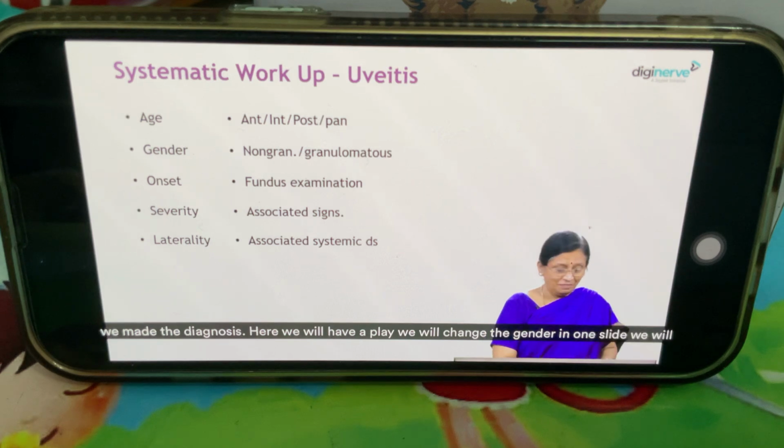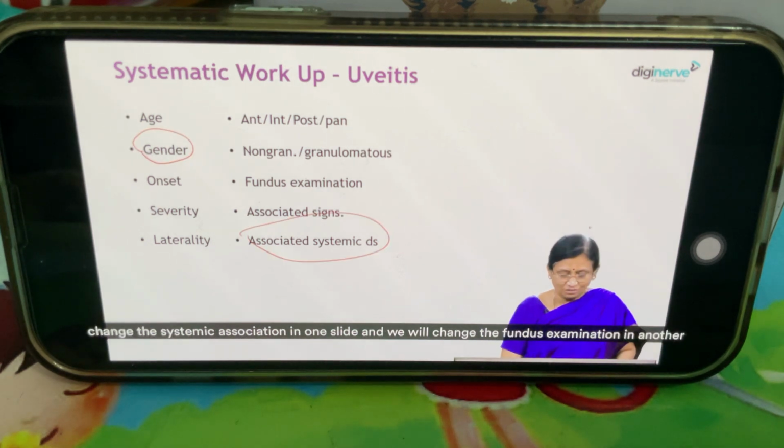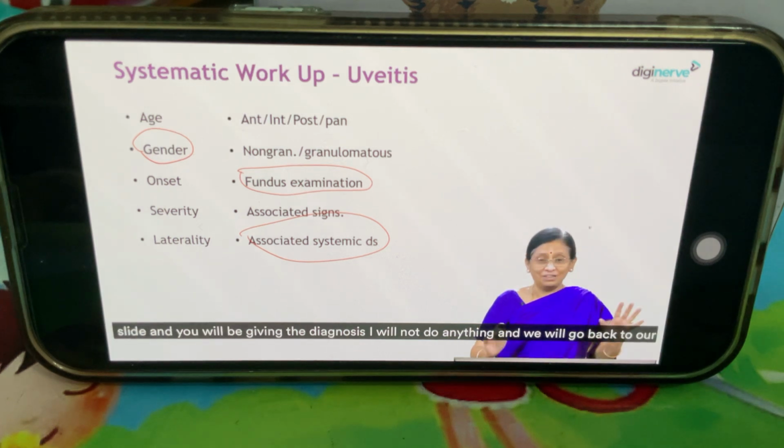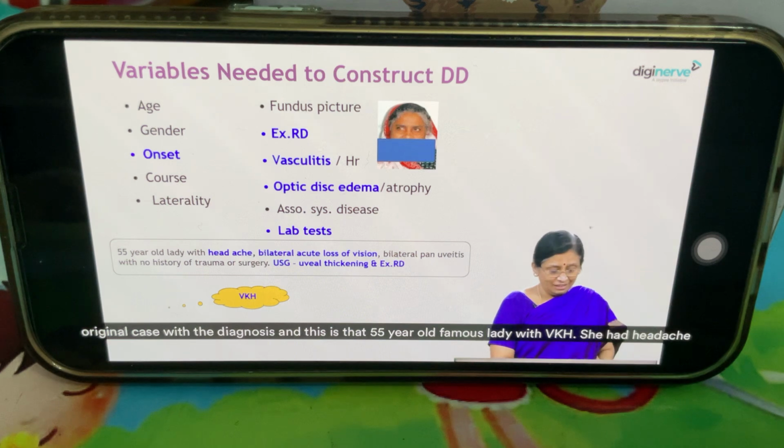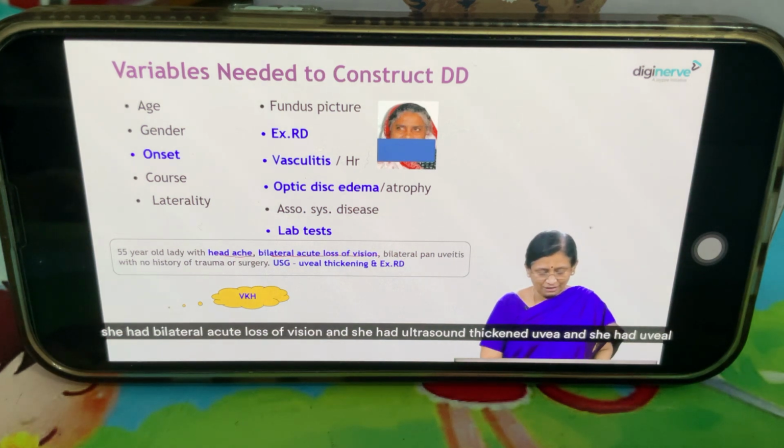Here we will have a play. We will change the gender in one slide, the systemic association in one slide, and the fundus examination in another slide, and you will be giving the diagnosis. I will not do anything. And we will go back to our original case with the diagnosis. This is a 55-year-old lady with VKH. She had headache, bilateral acute loss of vision, and ultrasound showed uveal thickening, with FFA showing leak, and you made a diagnosis of VKH.